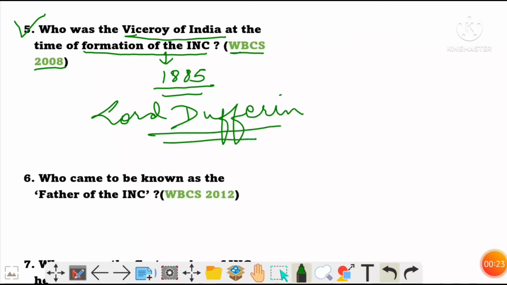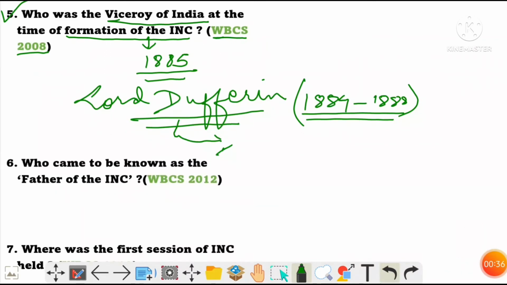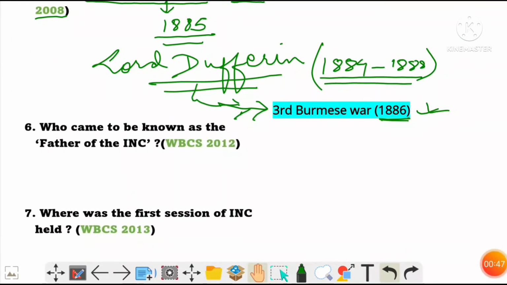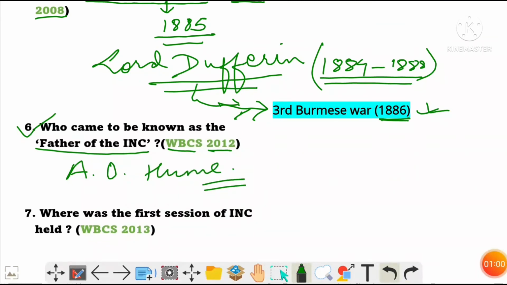At the time, Lord Dufferin was Viceroy and his time period was from 1884 to 1888. And during his time period, many events had occurred, like the Third Burmese War in 1886. Next question, who came to be known as the father of Indian National Congress? This question was asked in WBCS 2012. So, the father was A.O. Hume, father of Indian National Congress, Alan Octavian Hume.